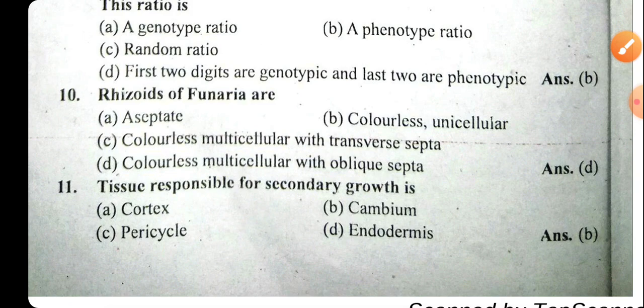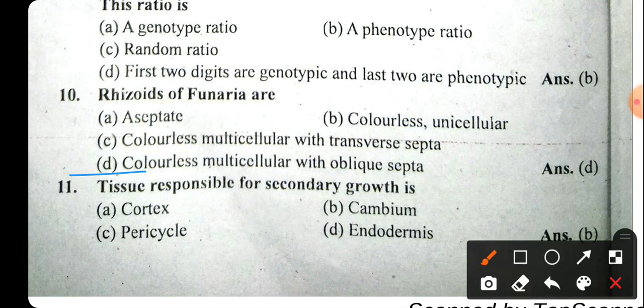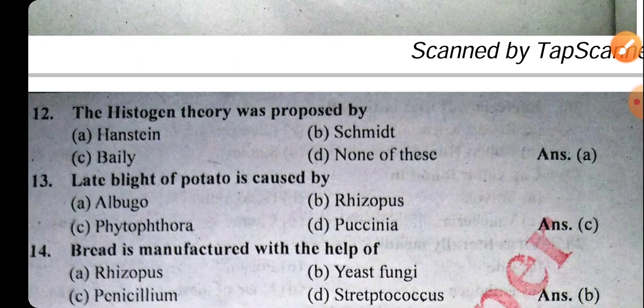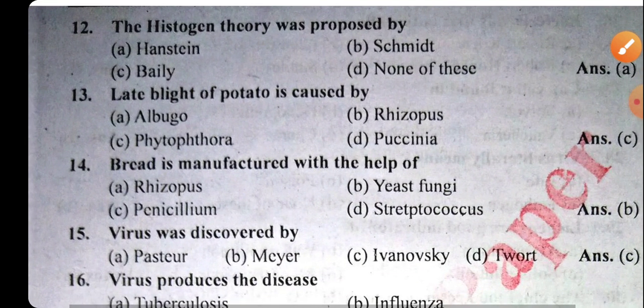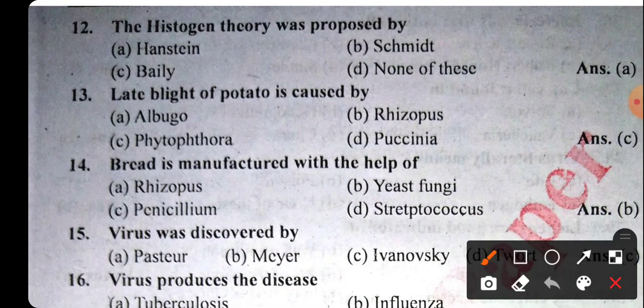Rhizoids of Funaria are colorless, multicellular with oblique septa. The right answer will be option D. The tissue responsible for secondary growth is the cambium. Okay. Now the next question remarks that the histogen theory was proposed by Hanstein. The late blight of potato is caused by Phytophthora, which will be the right answer.